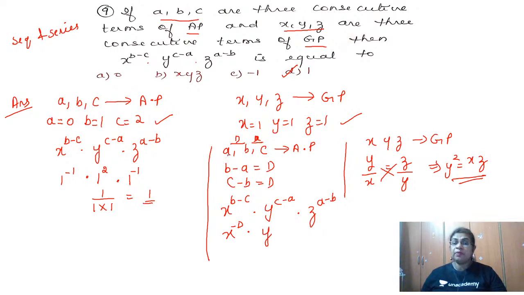So C minus A will be 2D. Or else you can add these two.